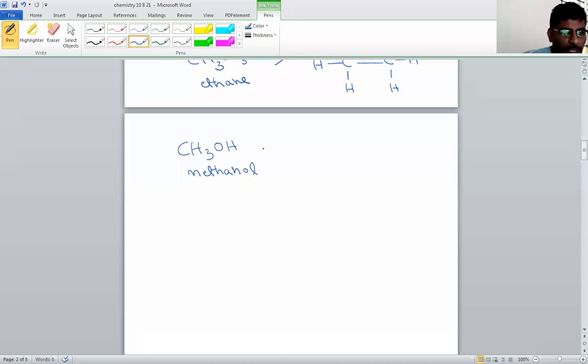Now its complete structure we have to write. How to write this structure? What I told: first write the carbon atom. How many carbons here? Only 1 carbon. On this carbon, there are 3 hydrogens. This side 1 hydrogen, this side 1 hydrogen, above also 1 hydrogen, CH3.